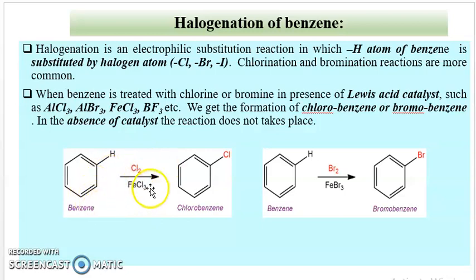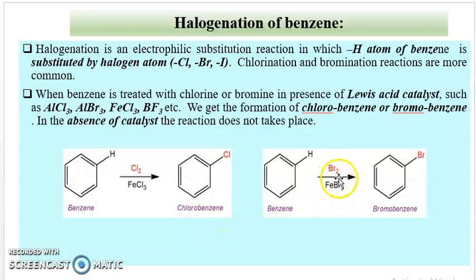In the absence of catalyst, the reaction does not take place because the catalyst is required for the generation of the electrophile. First case, chlorination of benzene in the presence of FeCl3. This FeCl3 helps to generate the electrophile, that is Cl plus ion. Then this Cl plus attacks this benzene ring and this hydrogen atom is substituted by chlorine. Therefore, the product is chlorobenzene.